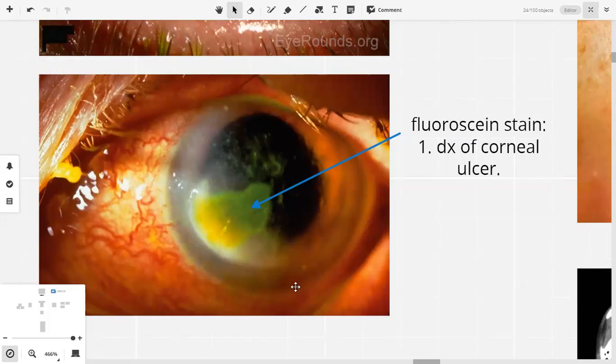So in this particular case, that area is this area, which is stained green. And also some of this area, and this area, right? So fluorescent stain is used to demarcate the areas where the epithelium has been eroded. And erosion of the corneal epithelium along with the signs of other corneal infection or inflammation most likely constitutes a diagnosis of keratitis.